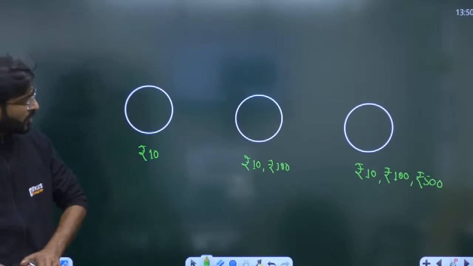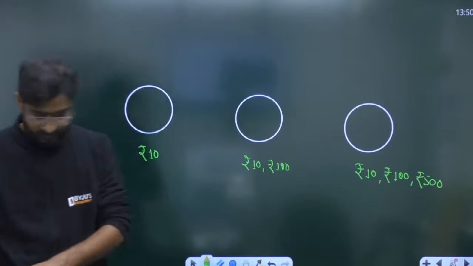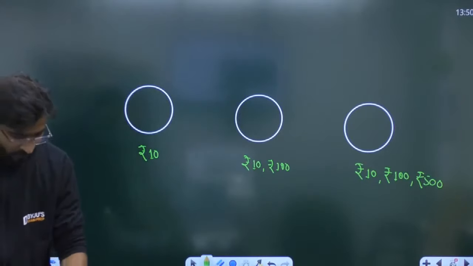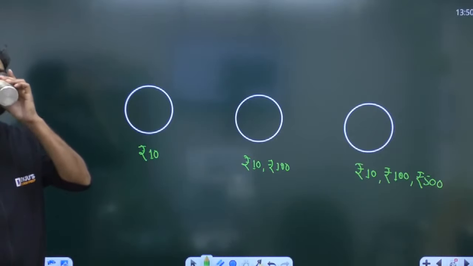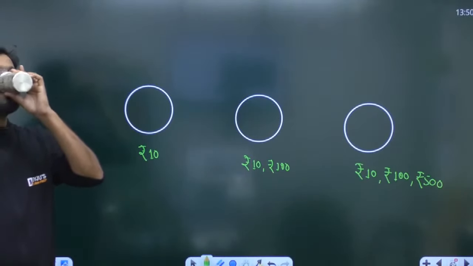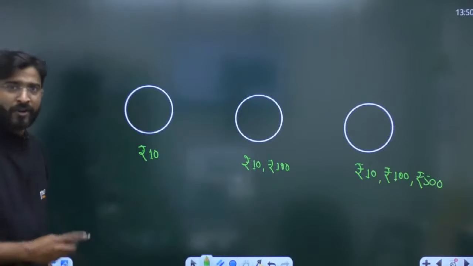Everyone up to this portion, because there are three states. Now everyone try to understand.